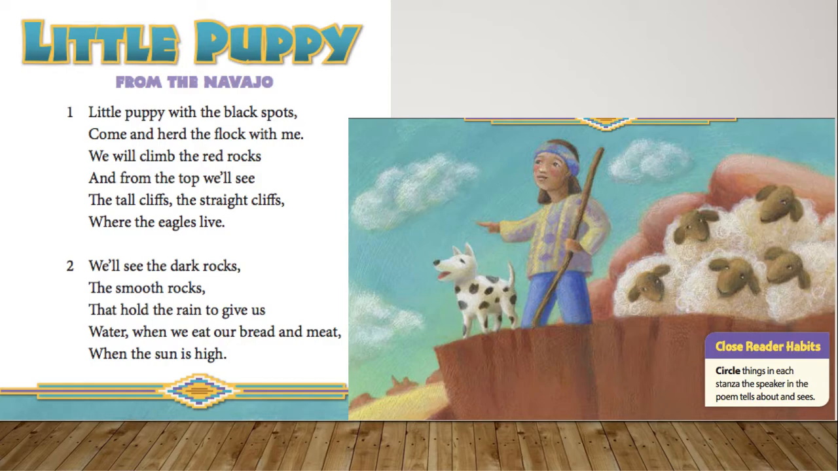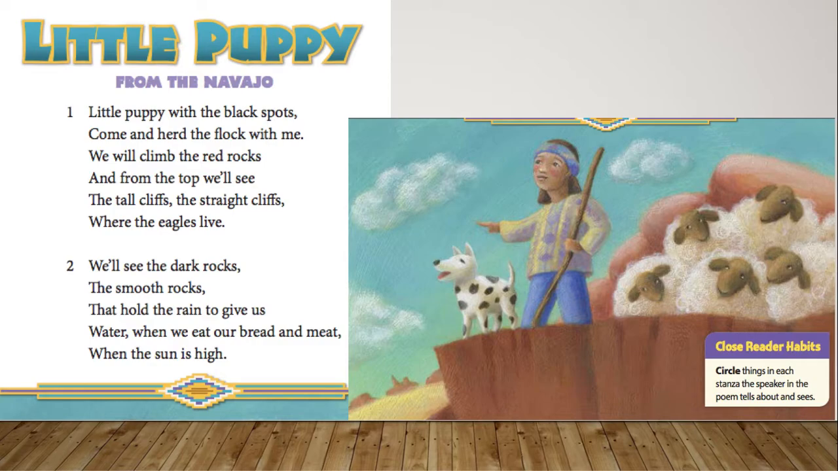Little puppy with black spots, come and herd the flock with me. We will climb the red rocks, and from the top we'll see the tall cliffs and straight cliffs where the eagles live. We'll see the dark rocks, the smooth rocks that hold the rain to give us water when we eat our bread and meat when the sun is high.